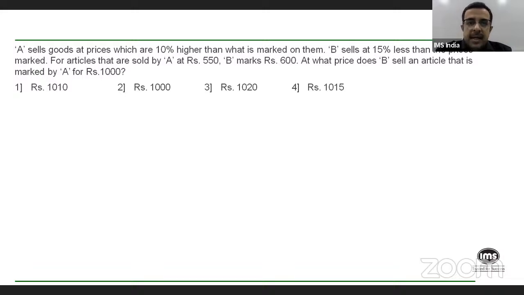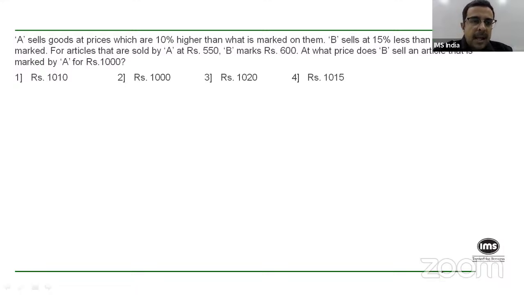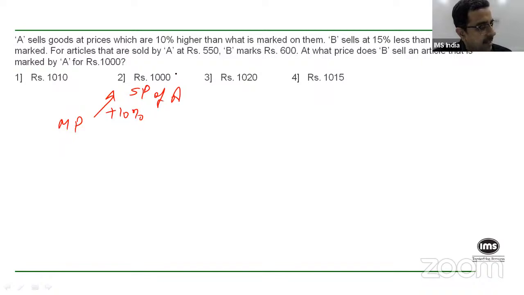Okay. All right. I'll read out this question also. A sells goods at prices that are 10% higher than whatever is marked on them. Correct? So whatever is the marked price, A sells it at 10% higher. So this is the selling price of A. Whereas B sells it at 15% less than the marked price, for whatever reason, right? So he gives a discount. So whatever is the marked price, B sells it at 15% less. So this is the selling price of B.